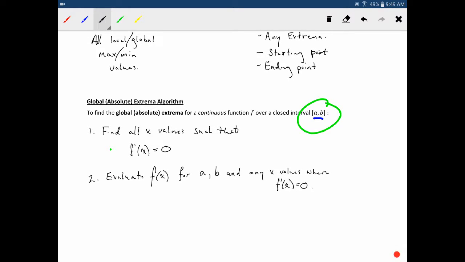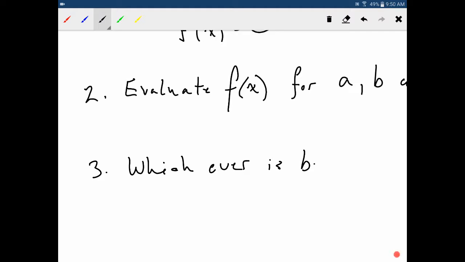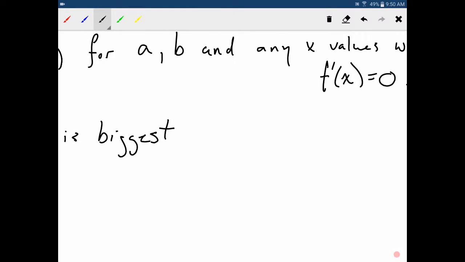Once you've done that, whichever one is biggest would be the global max.